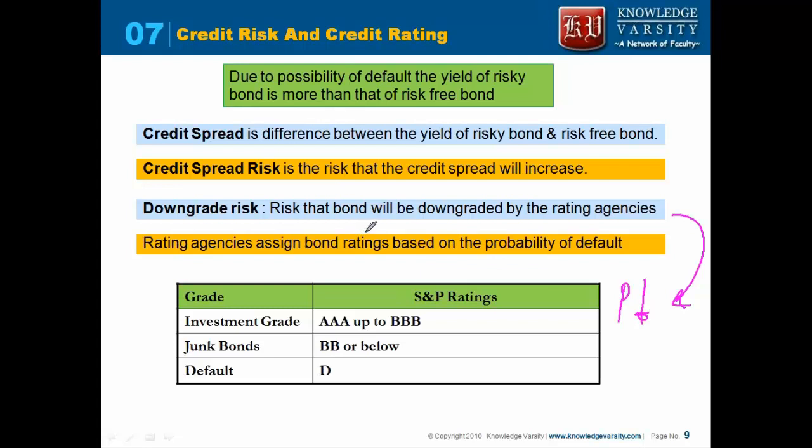The companies who are rating these bonds assign the bond rating based on the probability of default. In the S&P rating, the bonds from AAA to BBB are investment grade. That means you can think of the probability of losses as low. Junk bonds are those bonds where the probability of losses is higher, so they are rated at BB or below, down to C. The bond which is not paying the coupon or the principal is called a default bond. So a default bond is the most risky of the instruments.